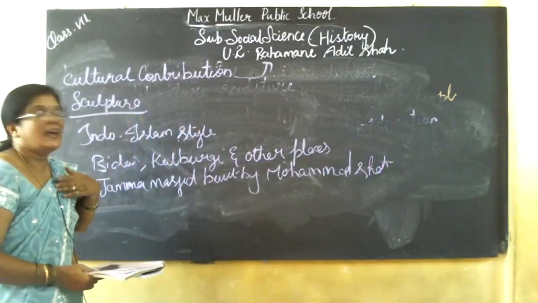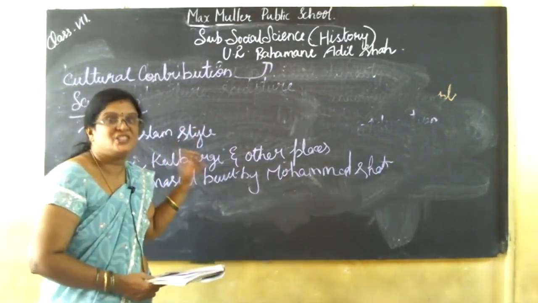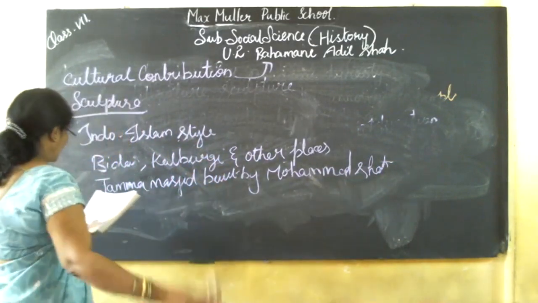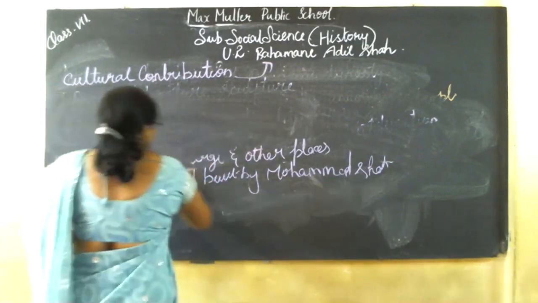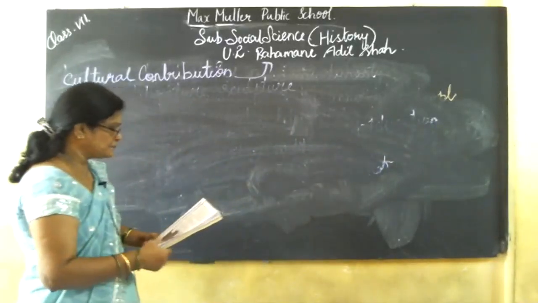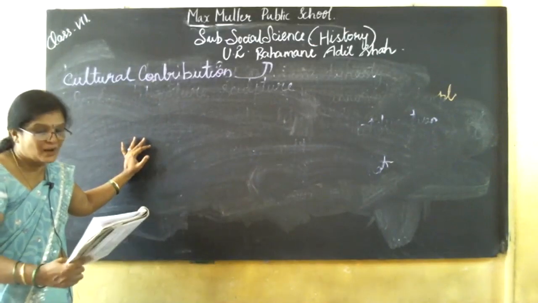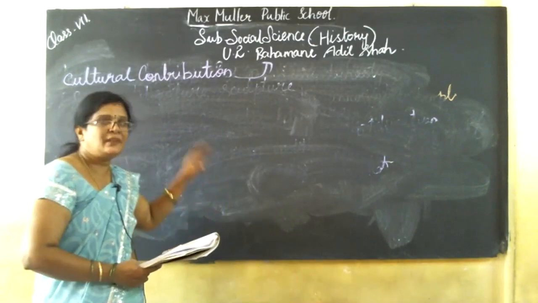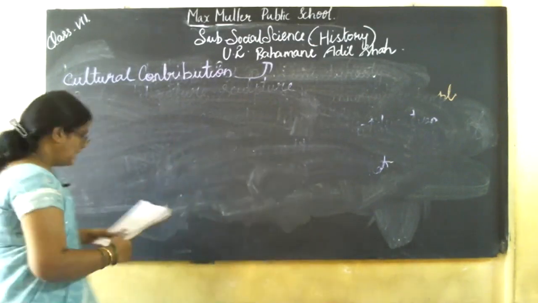Many tombs were built, and they were a major attraction. The tombs of the Sultans at Kalburgi are domed structures. Bidar's Solah Khamba Mosque is one of the beautiful places in the fort. Even in that period, they built many mosques.